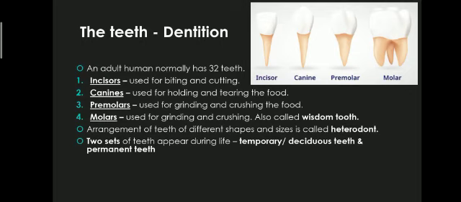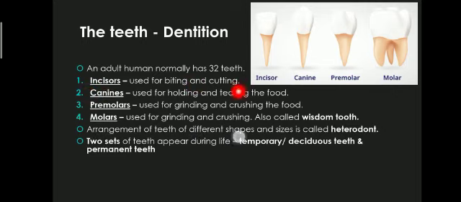Let's talk about teeth. The arrangement of teeth in the mouth is known as dentition. An adult human normally has 32 teeth. A human being has different types of teeth, and those are incisor, canine, premolar, and molar, as they have different functions and different shapes.